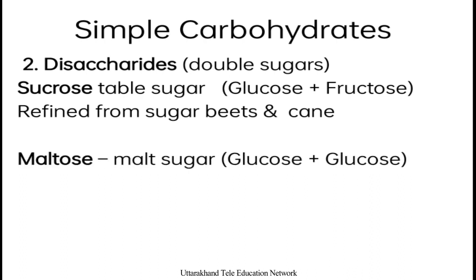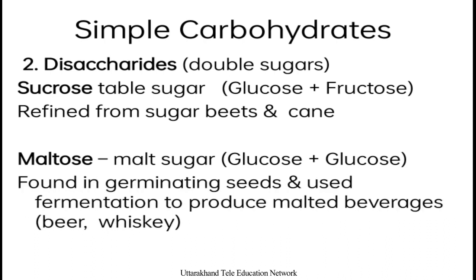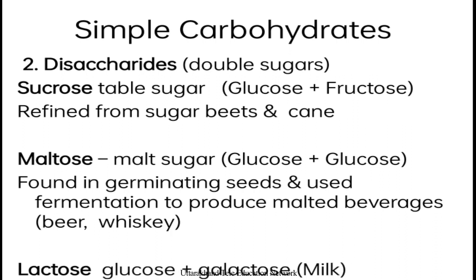Second, maltose, malt sugar, made from glucose plus glucose. It occurs in germinating seeds and is used to produce malted beverages like beer, whiskey, etc. Lactose, one of the most common, is in milk; a glucose plus galactose molecule join and make a lactose molecule.